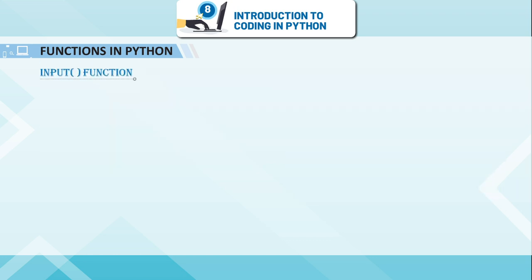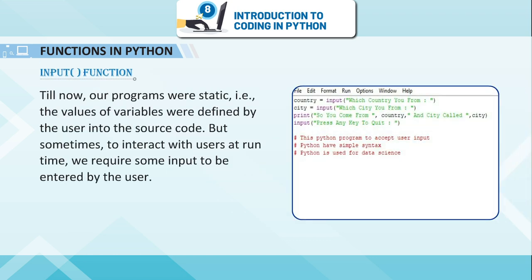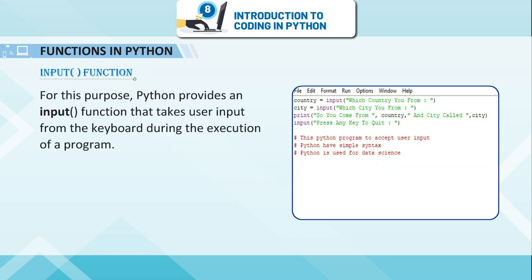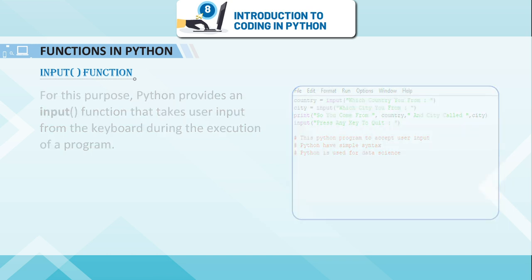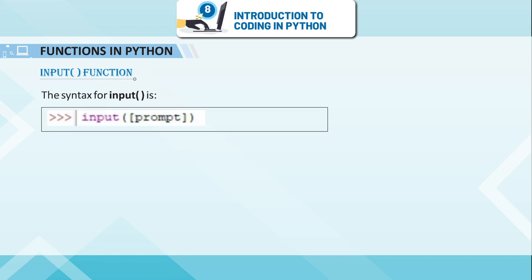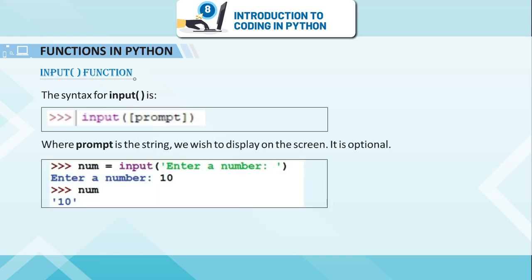Input function. Till now, our programs were static, that is, the values of variables were defined by the user into the source code, but sometimes to interact with users at runtime, we require some input to be entered by the user. For this purpose, Python provides an input function that takes user input from the keyboard during the execution of a program. The syntax for input is shown here, where prompt is the string we wish to display on the screen; it is optional.